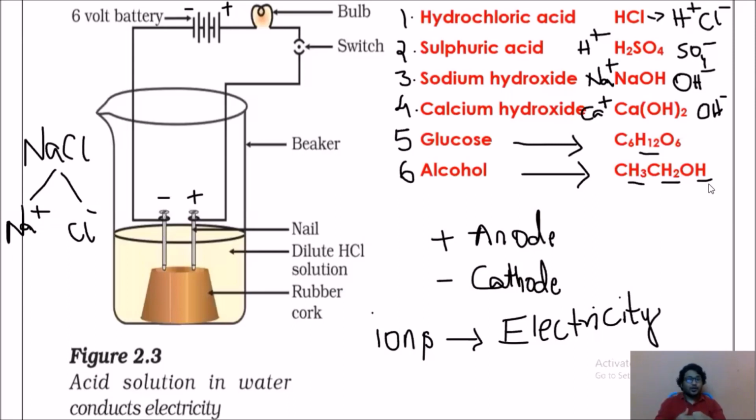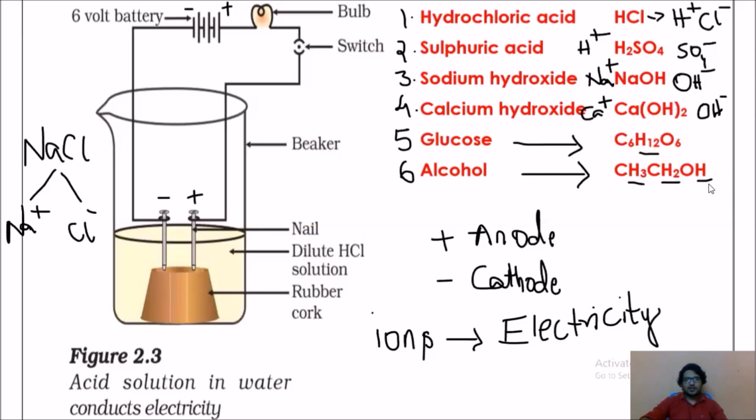But when glucose and alcohol are added to water, hydrogen atoms cannot dissociate. Because there is no dissociation, they will not conduct electricity. So by this what can we conclude? Acids conduct electricity, bases conduct electricity, but glucose and alcohol, though they have hydrogen atoms, don't conduct electricity. That is a concept you need to understand from this.